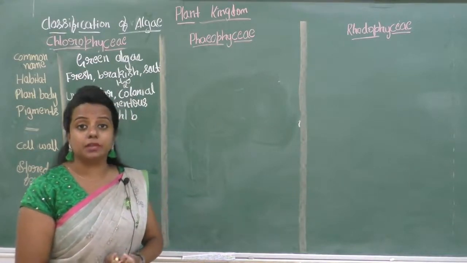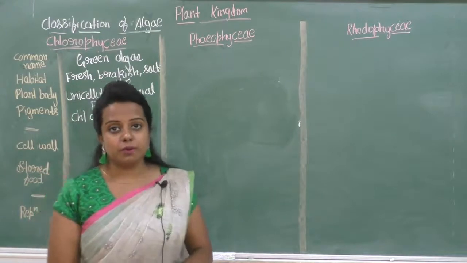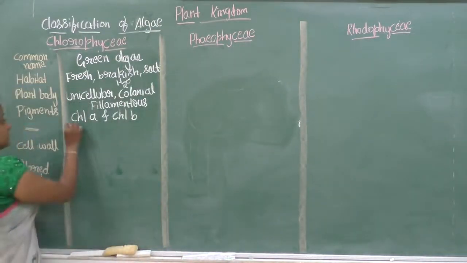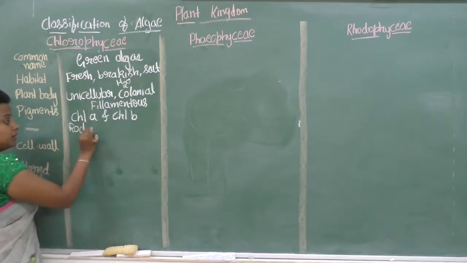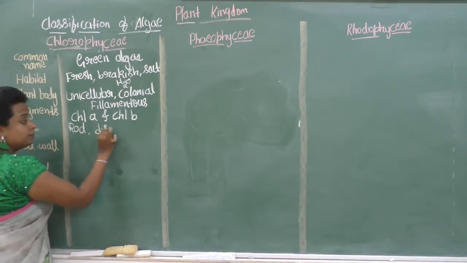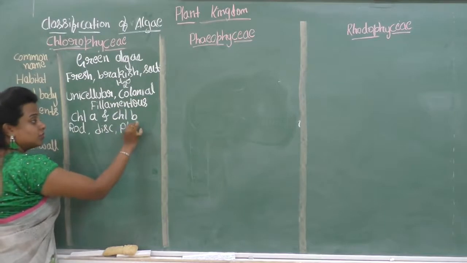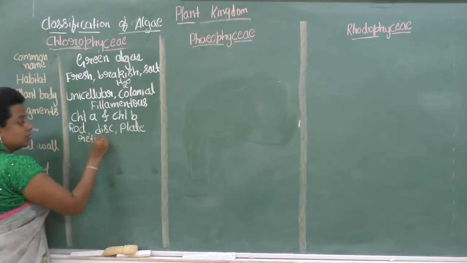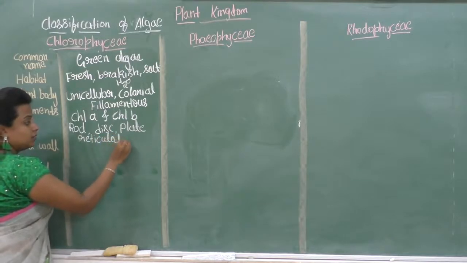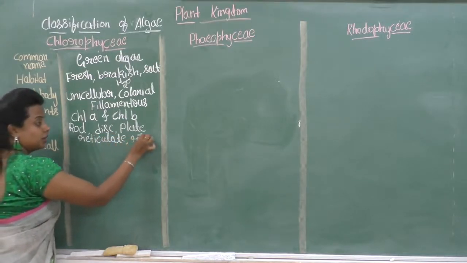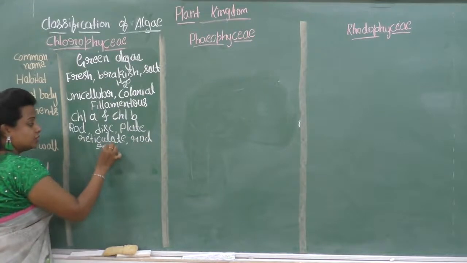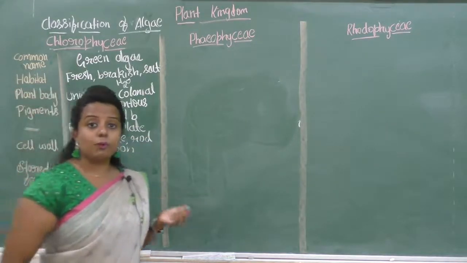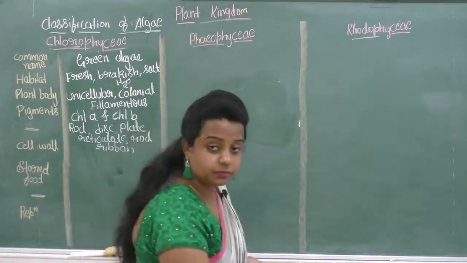The chloroplasts are present in different shapes. Which shapes? They will be present in a rod shape, disc shape, plate-like structure, reticulate, then ribbon shape. Like this the chloroplast is present.